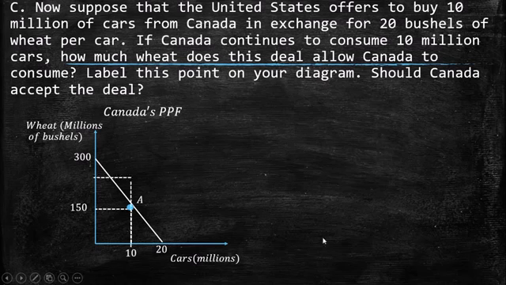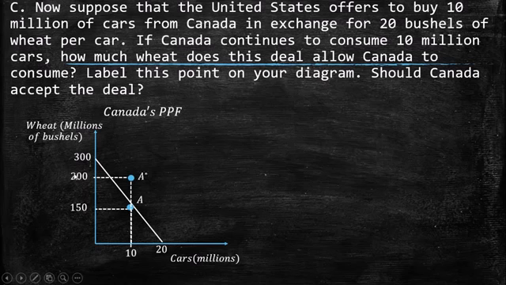So this is going to be the consumption afterward. They are still consuming 10, and instead they're going to receive 20 bushels of wheat per car. So 20 times 10 is 200. This is going to be the wheat consumption of Canada.